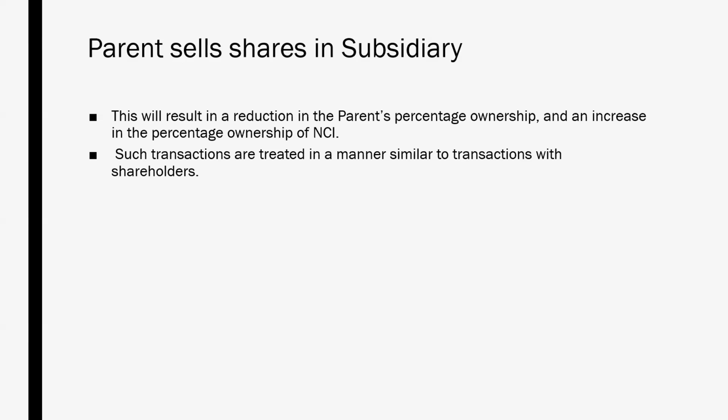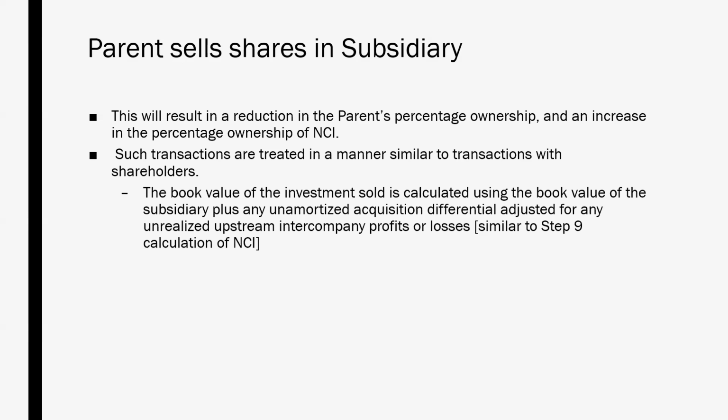So we calculate the book value of the investment sold using the book value of the subsidiary plus any unamortized acquisition differential adjusted for unrealized upstream intercompany profits or losses. This is a procedure similar to the step 9 calculation of non-controlling interest.